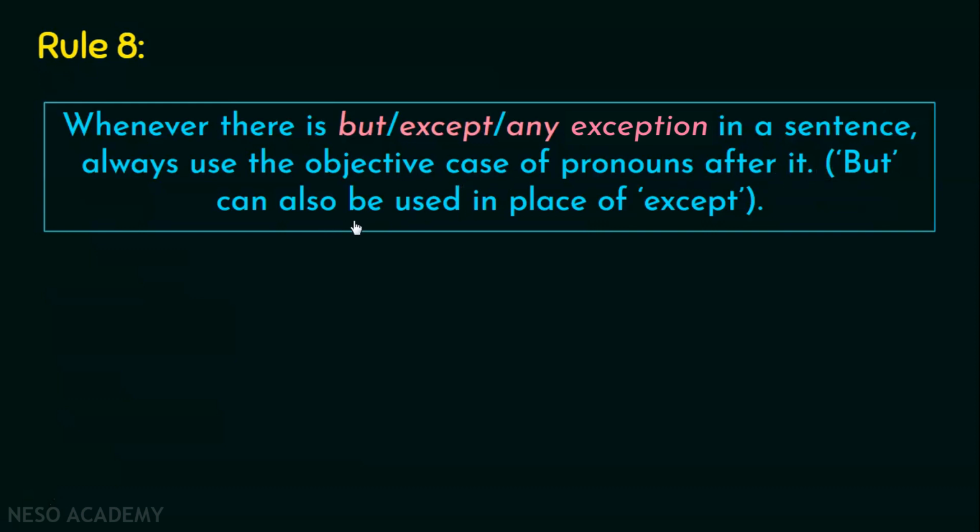Further, but can also be used in place of except. Now this is something which is really important and which some of us don't know. We normally have this concept in our mind that but talks about just contradiction. But it's not like that. Let's look at the example. Nobody will help you but me. So this but doesn't mean contradiction. This but over here means exception. So the sentence says, nobody will help you except me. So this but talks about exception, and after exception I have used an objective case. Okay, so this is the rule.